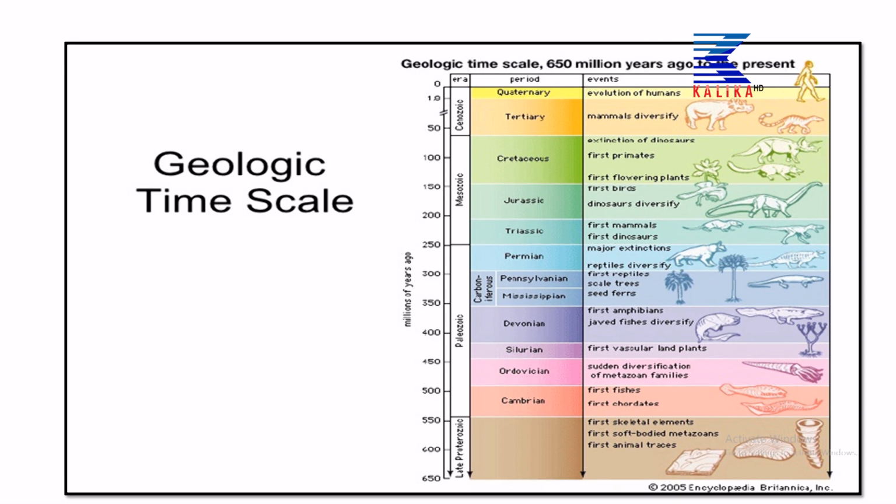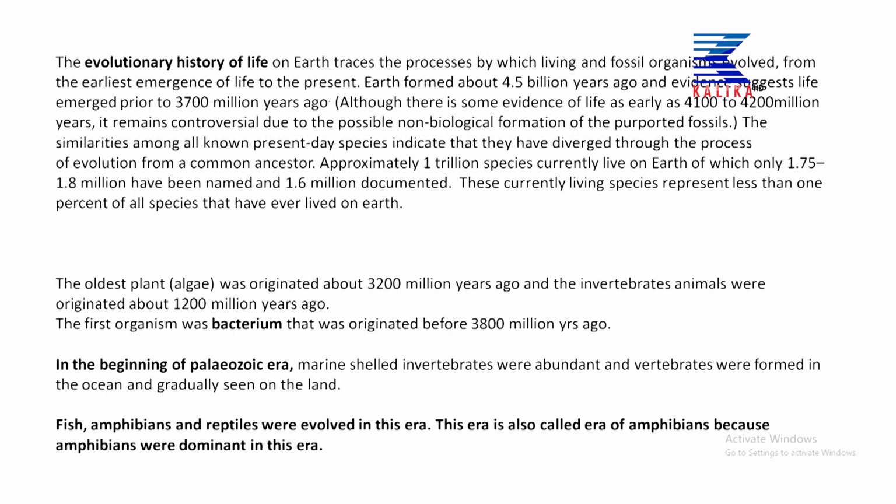In the Silurian, similarly, vascular land plants were developed, that means plants containing xylem and phloem. Another was the Ordovician, that is the sudden diversification of the Metazoan family, you can see that. And then another was the Cambrian, when the first fishes and first chordates, meaning backbone animals, were developed at that time.